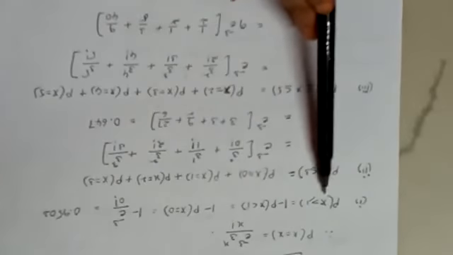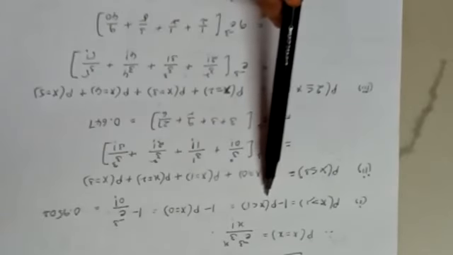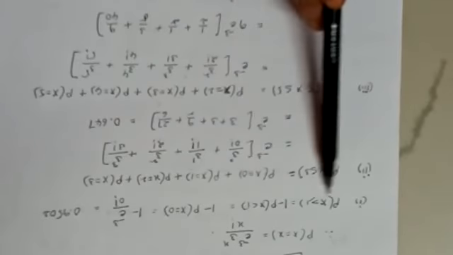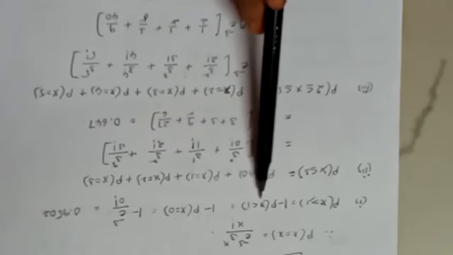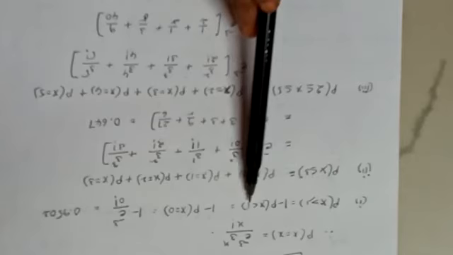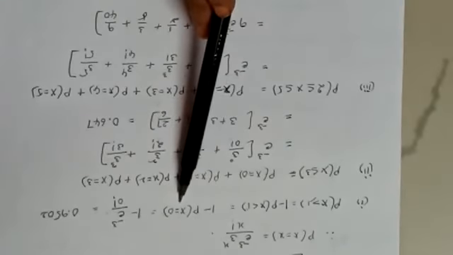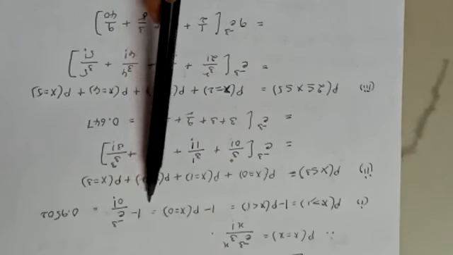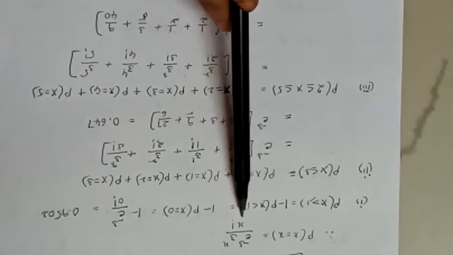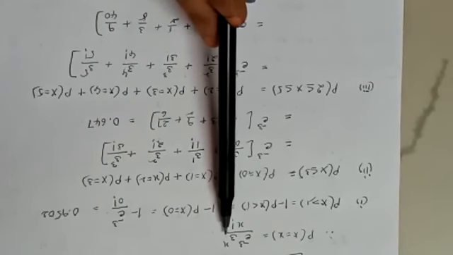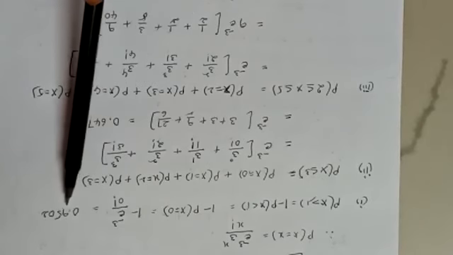Probability of x greater than or equal to 1 is equal to 1 minus probability of x less than 1. Less than 1 means only x equal to 0. So 1 minus p of x equal to 0 is 1 minus e power minus 3 into 3 power 0 by 0 factorial. Anything power 0 is always 1, and 0 factorial is also 1.